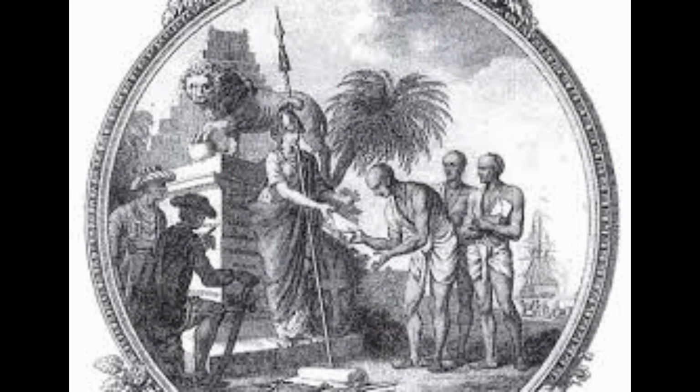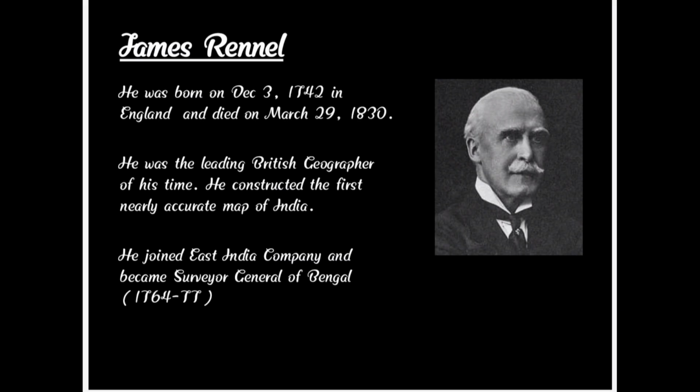This picture shows the Brahmins offering the Shastras to Britannia, frontispiece to the first map produced by James Rennell. James Rennell was asked by Robert Clive to produce the maps of Hindustan. An enthusiastic supporter of the British conquest of India, Rennell saw preparation of maps as essential to the process of domination. He joined the East India Company and became the Surveyor General of Bengal during the period 1764 to 1777.